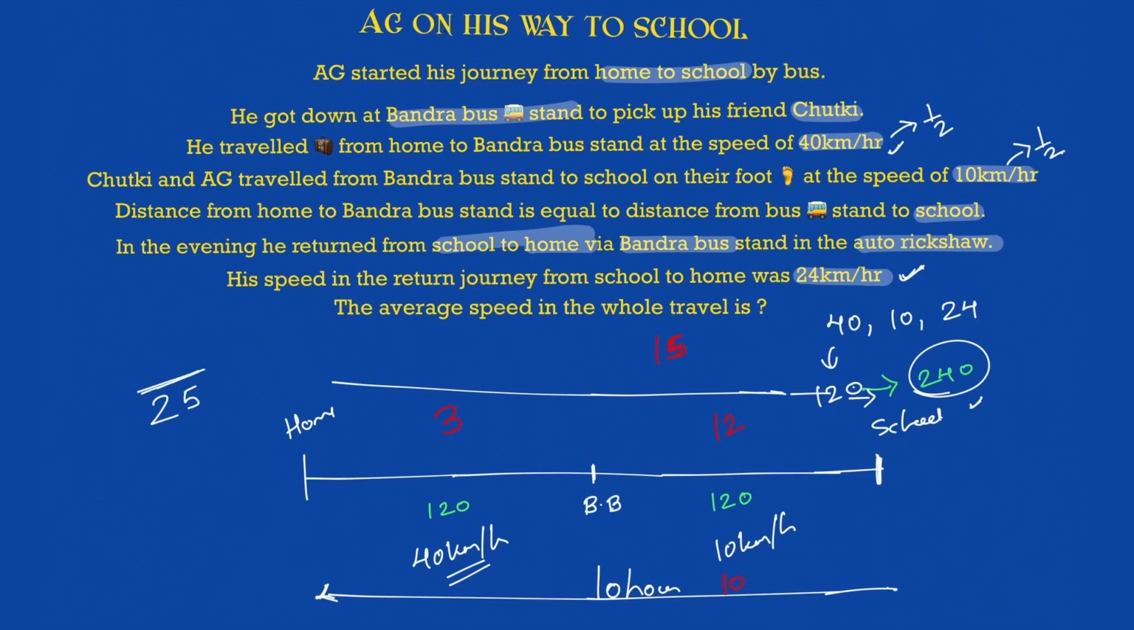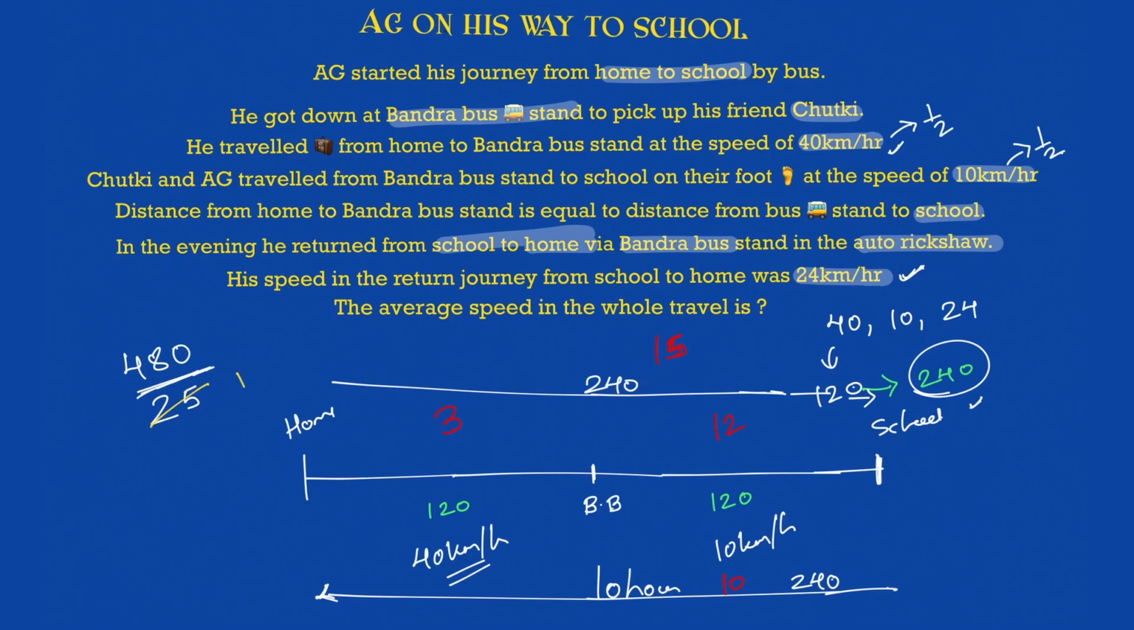Okay, and can you tell me the total distance traveled? 240? No, it's 240 while going and 240 while coming. So 240 plus 240, it will be 480. That is the total distance traveled in the entire journey, and the total time taken is, to go 15 hours and to come 10 hours. 15 plus 10 is equal to 25. That's it. Now just solve it.